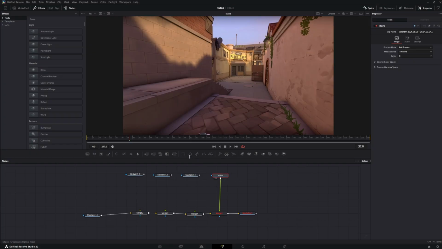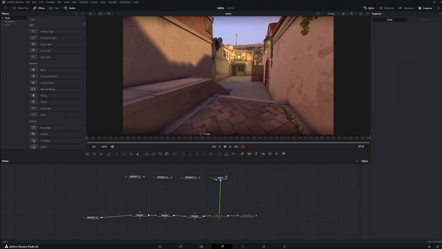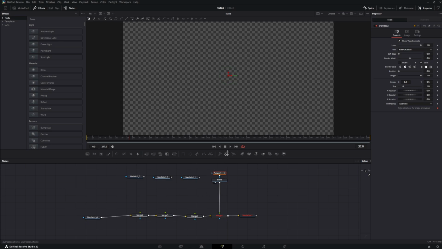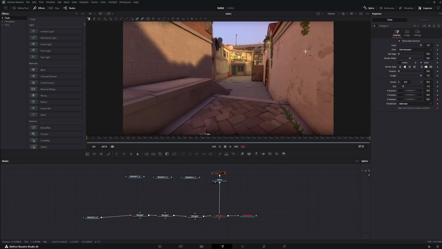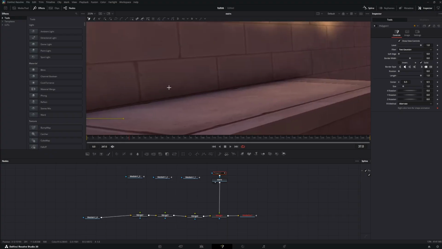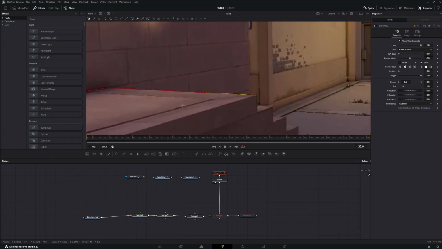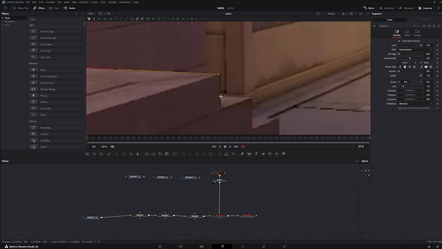Now we need the polygon node. You can connect effects easily to the node you want when you select the node and then click on the effect. Disable the polygon so that the image is visible, and please take a bit of time to make a good cut around the stairs.